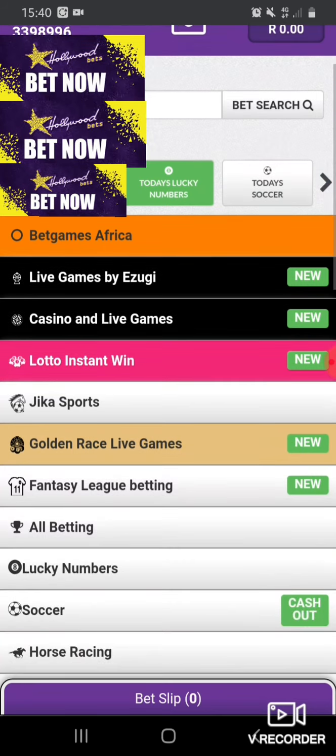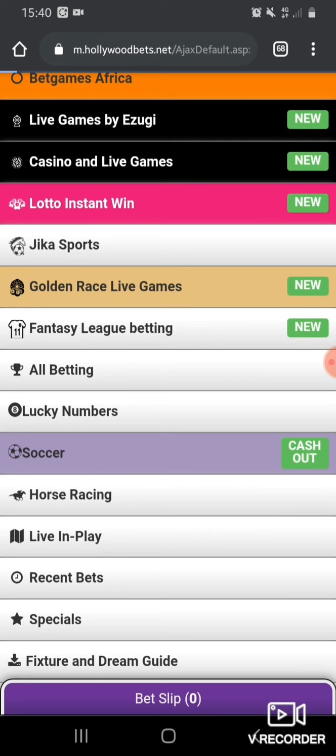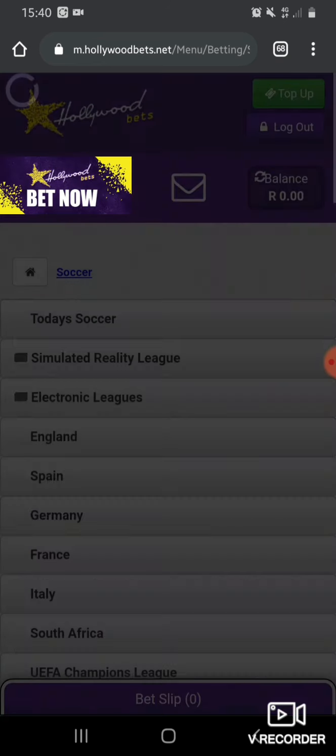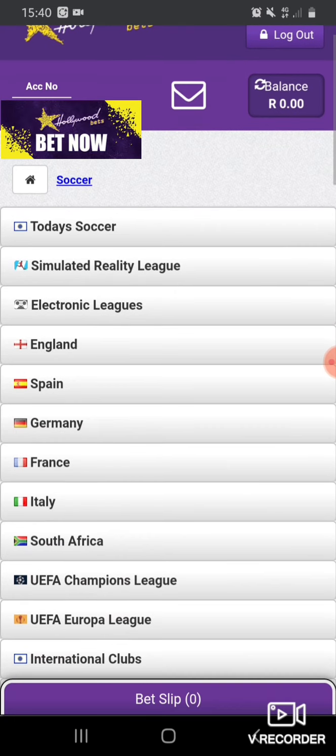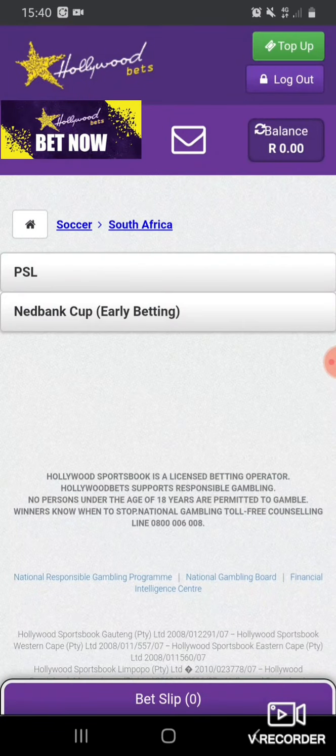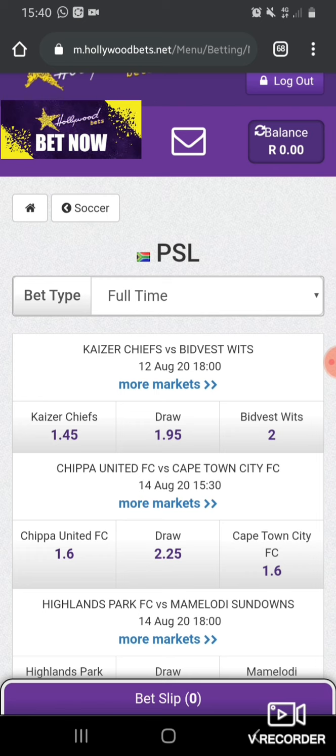Then let's go to soccer. You scroll up, and here is the soccer. Then you click, and there's also a cash out on soccer. Then we will use South Africa, and we will use the PSL league. Then we'll use today's matches.